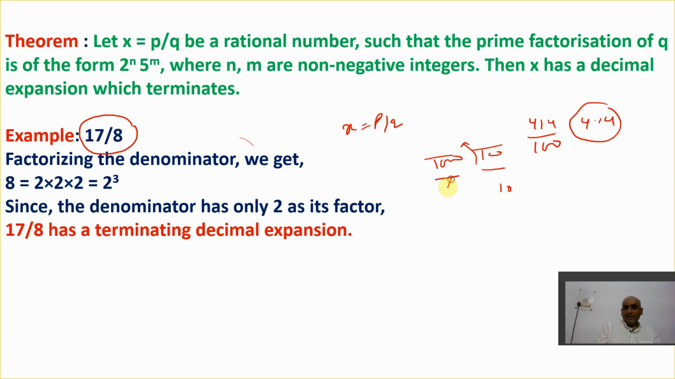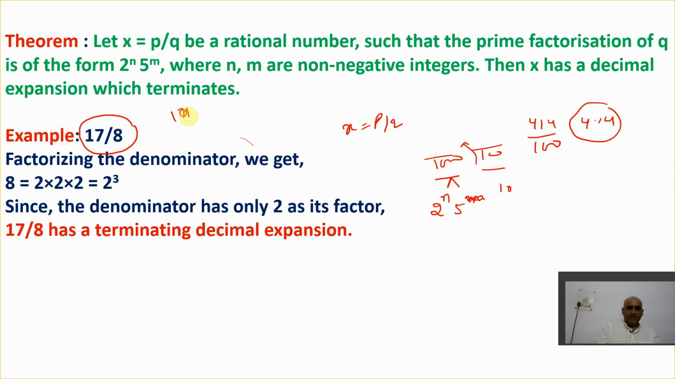Now, in order to get the form of 10, 100, 1000, I need to get a form of 2 raised to power n and 5 raised to power m, or 5 raised to power n or 2 raised to power m, whatever it is here. So same thing, that's not a big deal. So here he says 2 raised to power n, 5 raised to power m. That means I need the prime factor of 2 and 5 in the denominator. So in order to get a prime factor of 2 and 5 in the denominator,